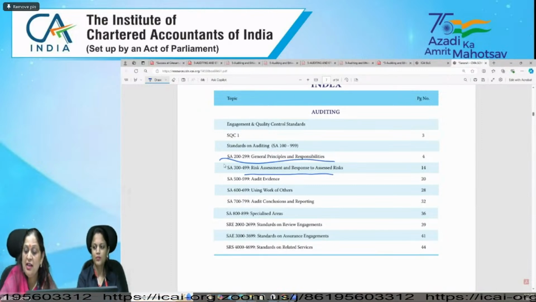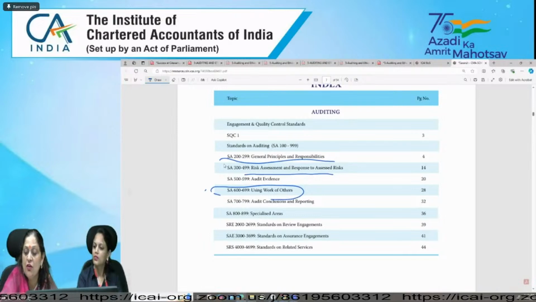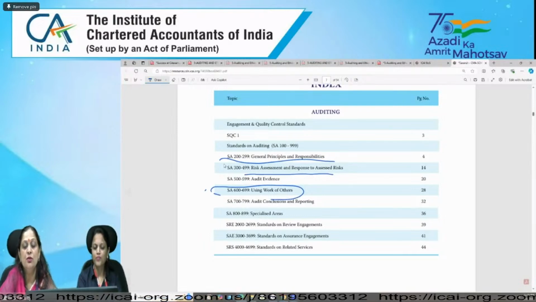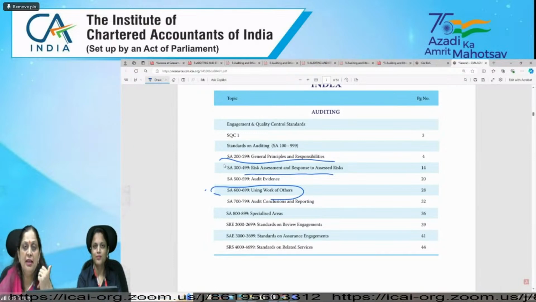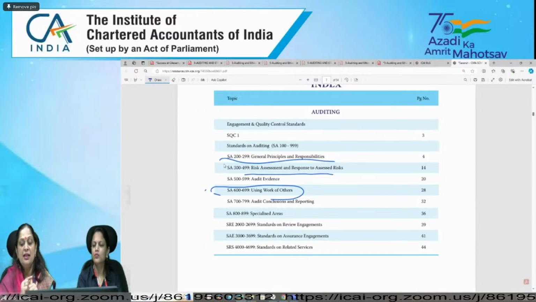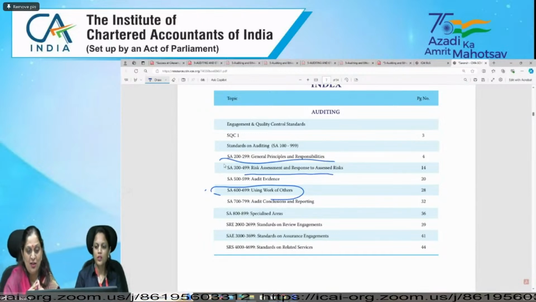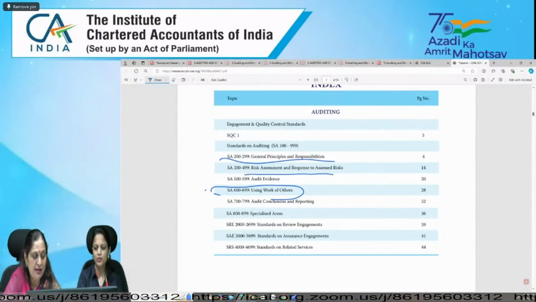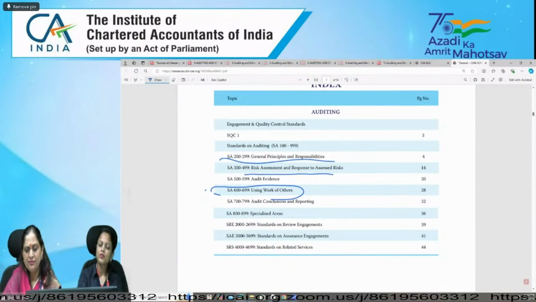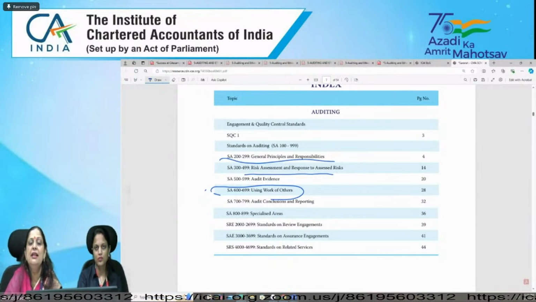So 600 talks about using work of others. For using work of others, we are having 3 SAs: 600, 610 and 620. 600 is using the work of another auditor, right, Saurabh? Then in 610, we have using the work of internal auditor.